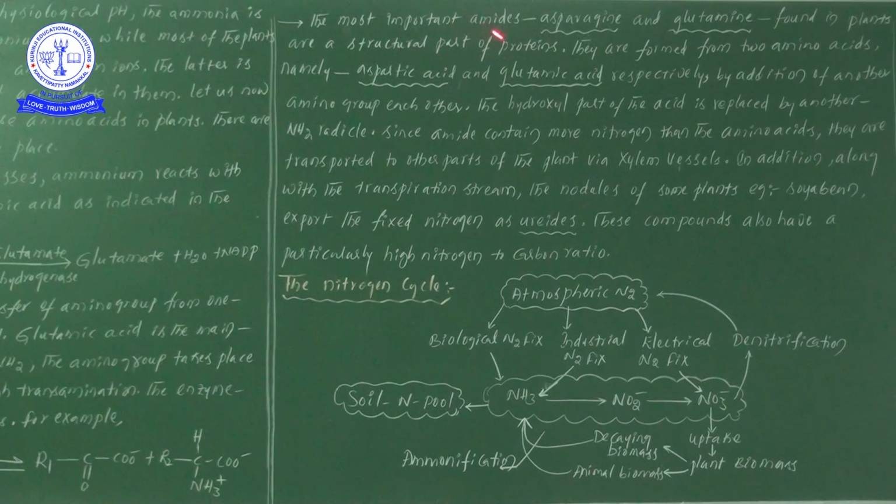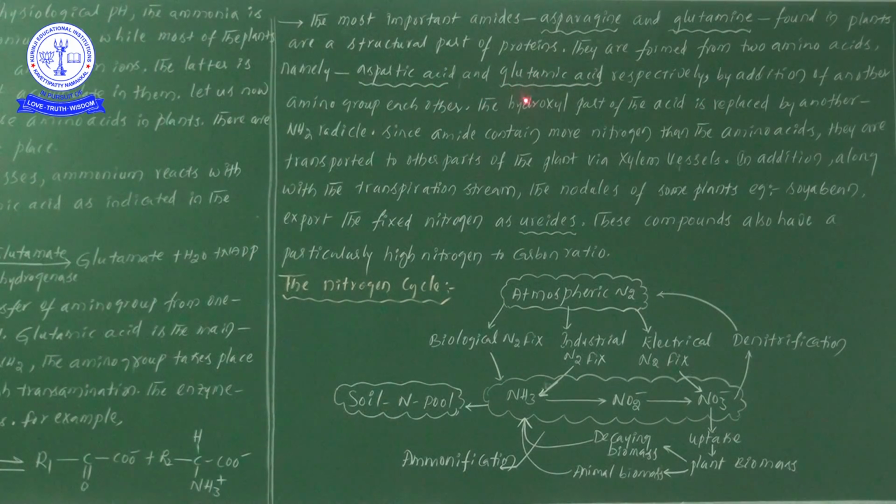What are the two amides here? These two amides are formed from two amino acids known as aspartic acid and glutamic acid. Asparagine is formed from aspartic acid, whereas glutamine is formed from glutamic acid. So aspartic acid helps to form one amide named asparagine, and glutamic acid helps to form the other amide named glutamine, respectively.